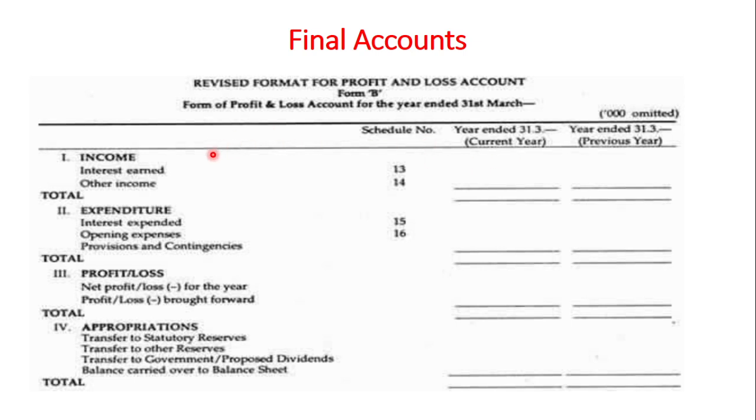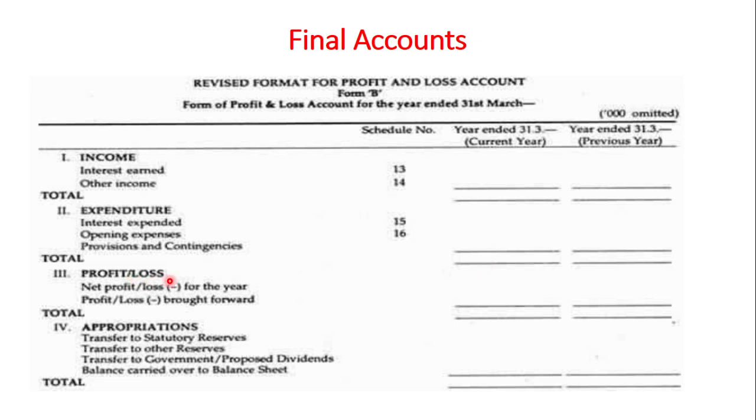So again, the format is schedule number, year ended current year, year ended previous year. First item is income. Under income, you have schedule number 13, income earned, and other income, schedule number 14. Next item is expenditure. Then you write the total of the income. Then Roman number 2, expenditure: 2 schedules and 1 item without schedule. The 15th schedule is interest expended. The 16th schedule is operating expenses, then provisions and contingencies, then total of the expenditure.